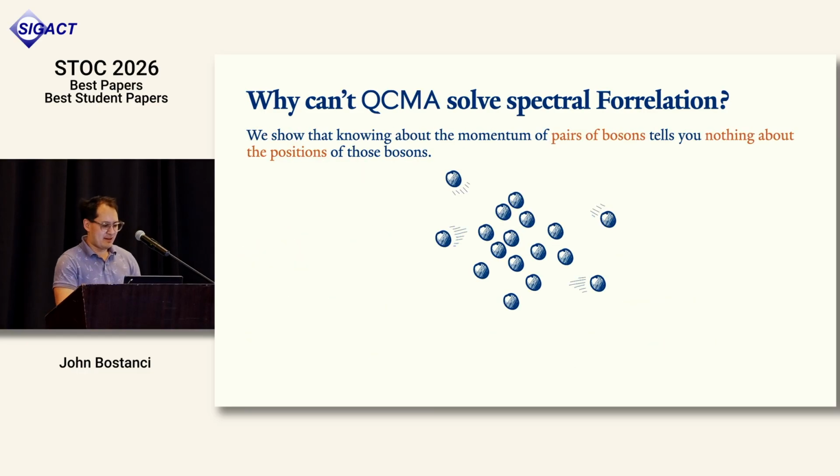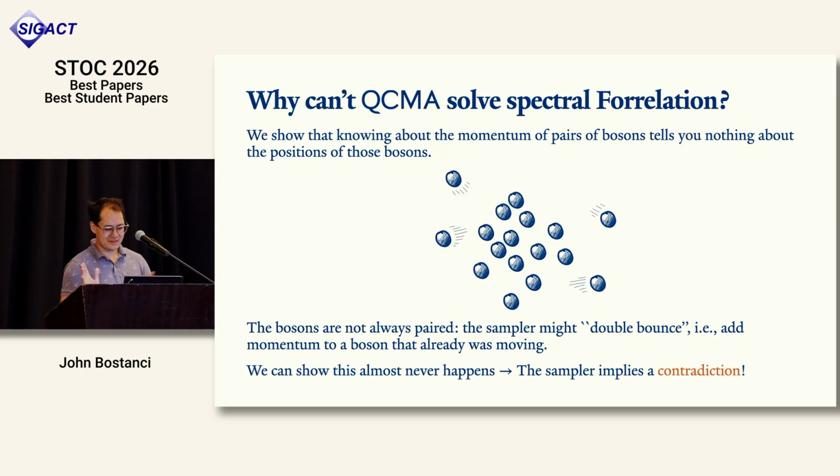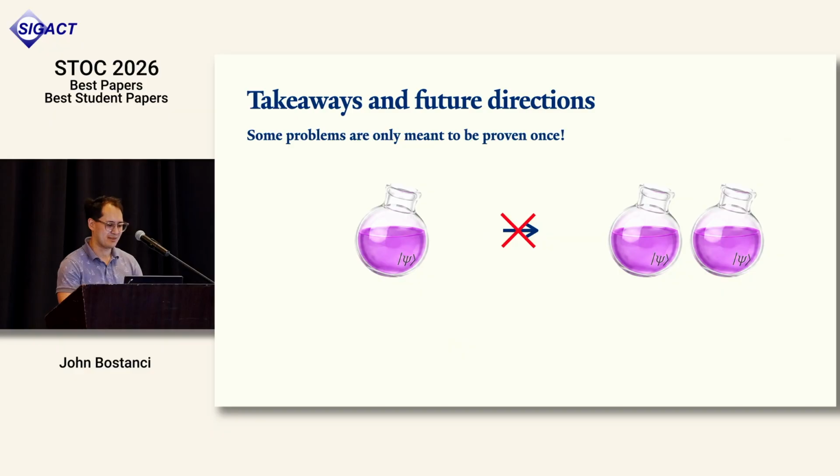A lot of work goes into this, but basically we can prove that these pairs of bosons are kind of uniformly spread out throughout the position. So you can't actually guess their position as long as they're paired up. They're not always going to be paired up, because you can kind of double bounce them. I'm not going to get into the details, but the fact that they're paired up means that they can't be found, which implies a contradiction. So just to quickly talk about some takeaways, because I'm basically out of time.